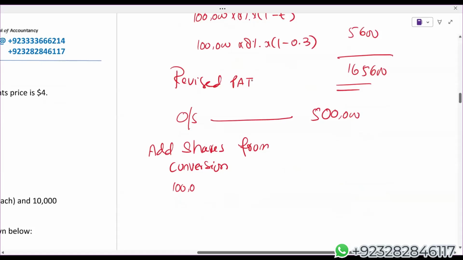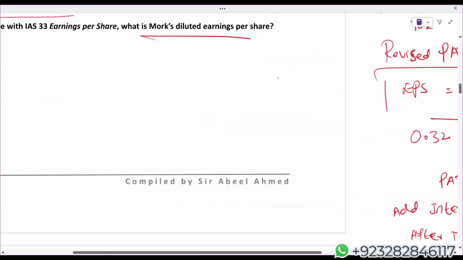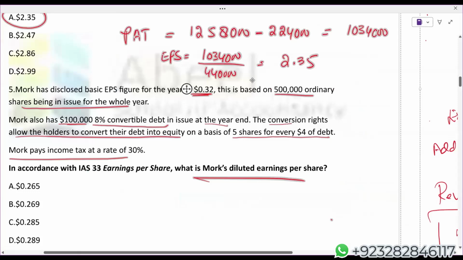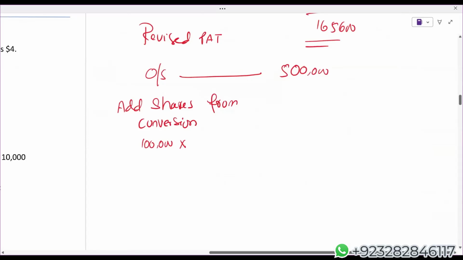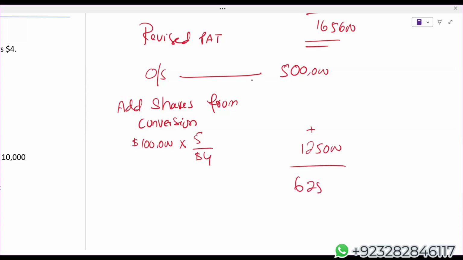800,000 convertible bond. Now let's see the ratio. 5 shares for every $4 of debt, so 5 ordinary shares against each $4 of debt. So simply 1 lakh multiplied by 5 upon 4 gives us 1,25,000 shares. Now your weighted average shares will be 6,25,000.